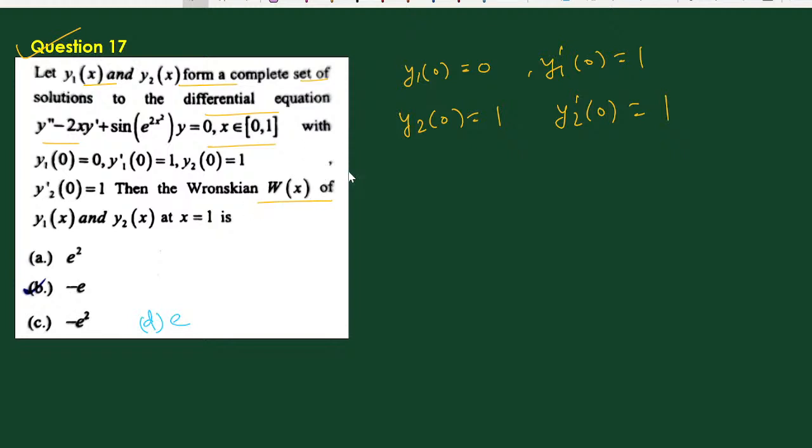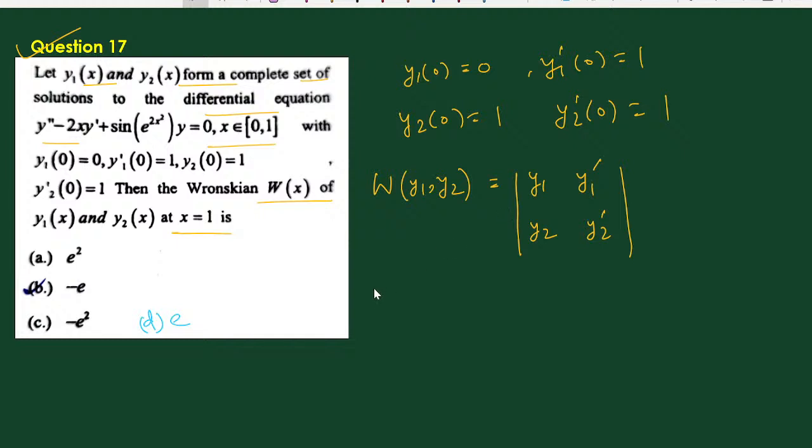First, we know that the Wronskian of y1 and y2, if they are a set of complete solutions, is the determinant with rows y1, y2 and y1', y2', at an arbitrary point x.